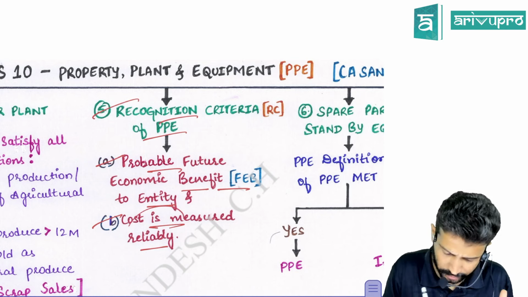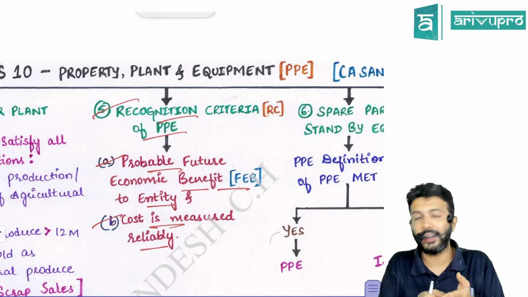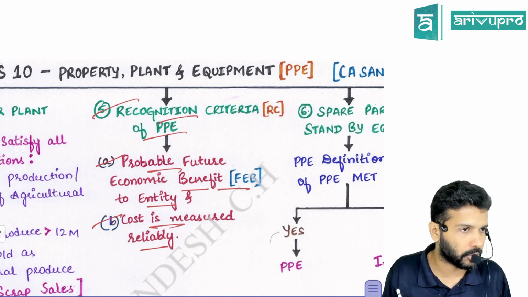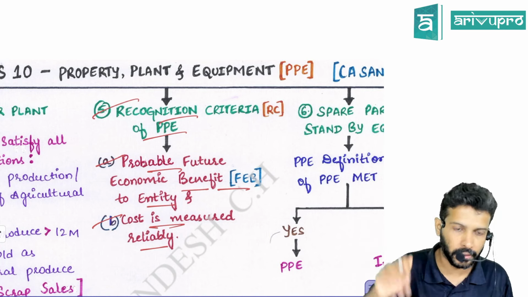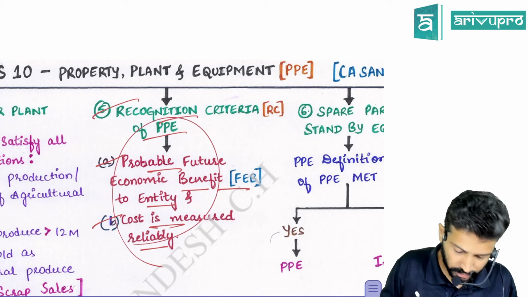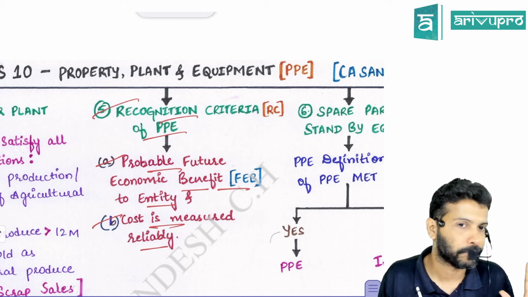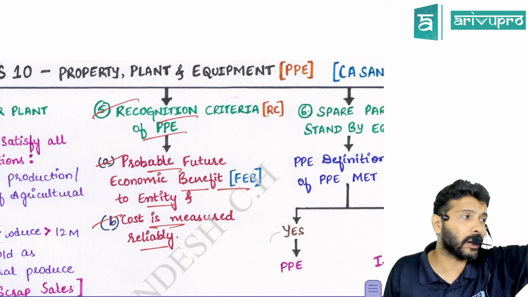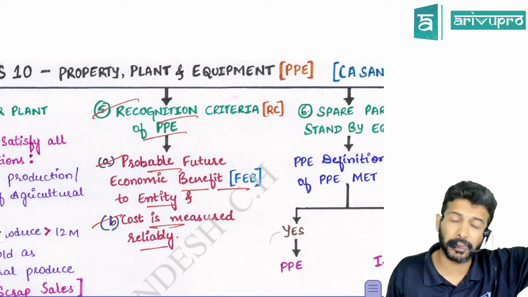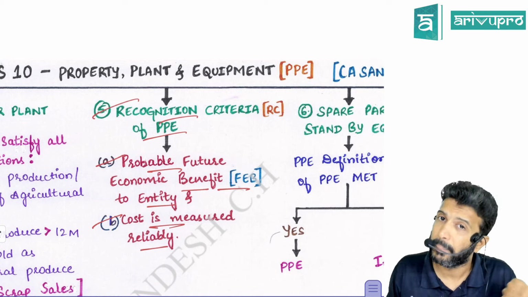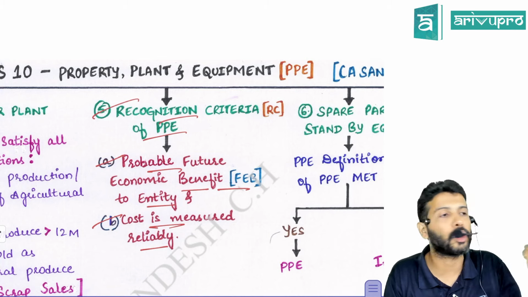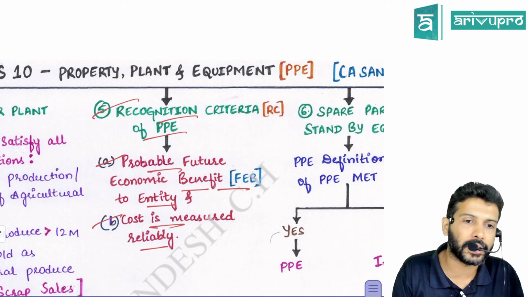That is not a crux for AS10. For intangible asset, cost could be a little bit of a problem, which I'll take. Okay, so these are the 5 characteristics of PP. Recognition criteria is what? FEB and cost measurement. FEB means the entity should get some benefit because of that asset, and 2, cost of the asset should be able to measure it reliably.